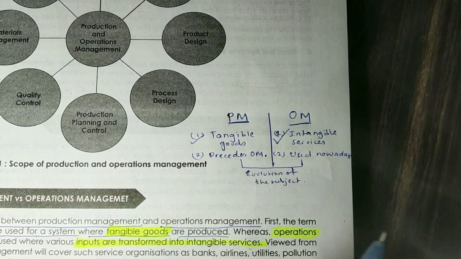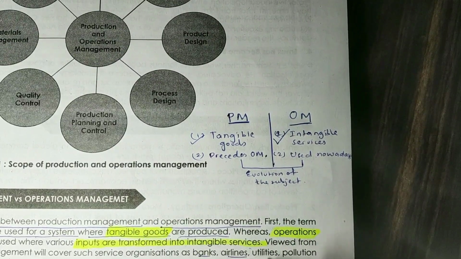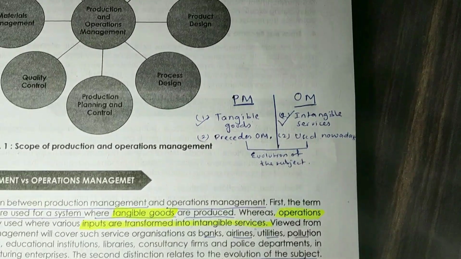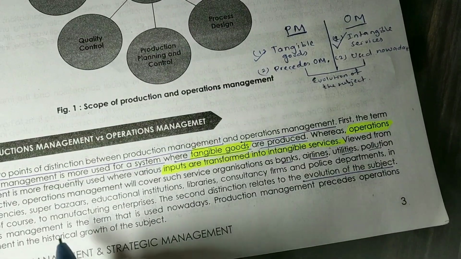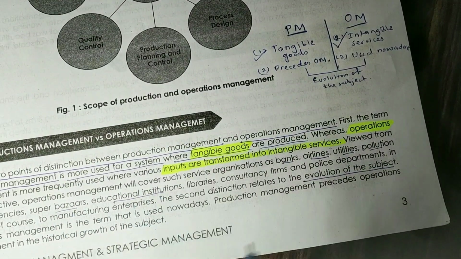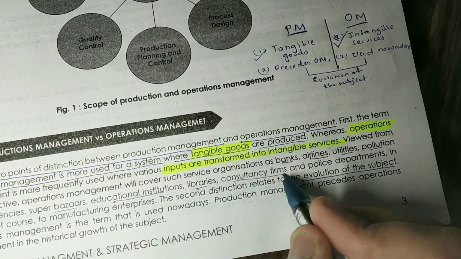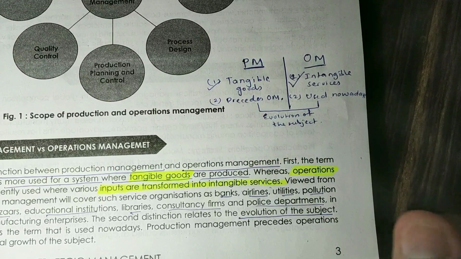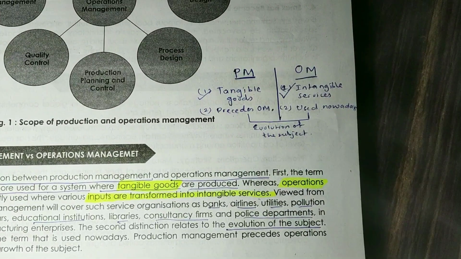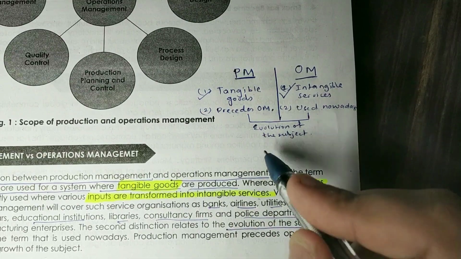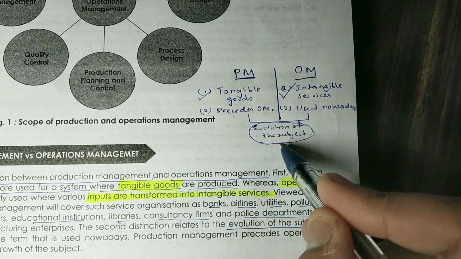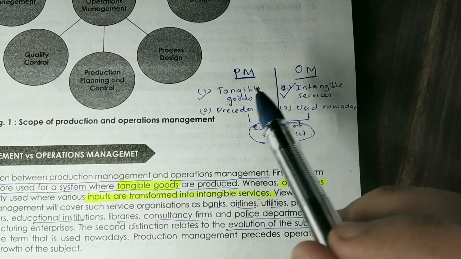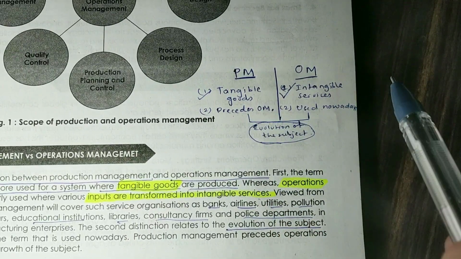For example, banks, airlines, utilities, pollution control agencies, super bazaars, educational institutions, libraries, consultancy firms and police departments. So in these cases, mostly intangible services are being rendered. The second point is related to the evolution of the subject, the evolution of production management and operations management.